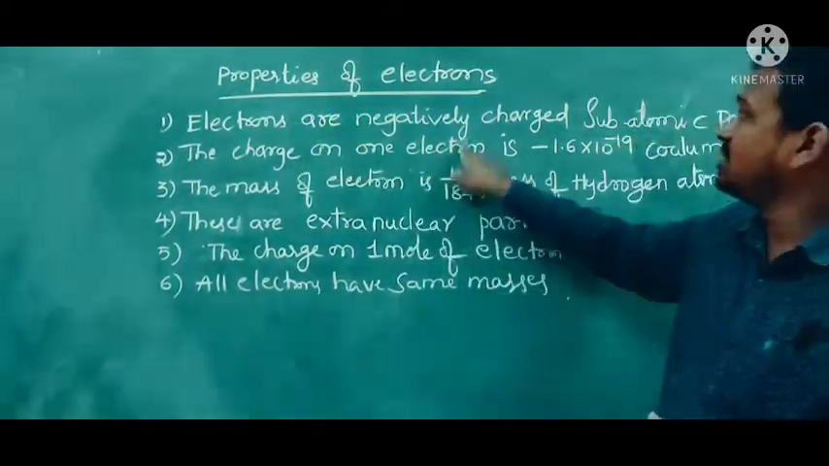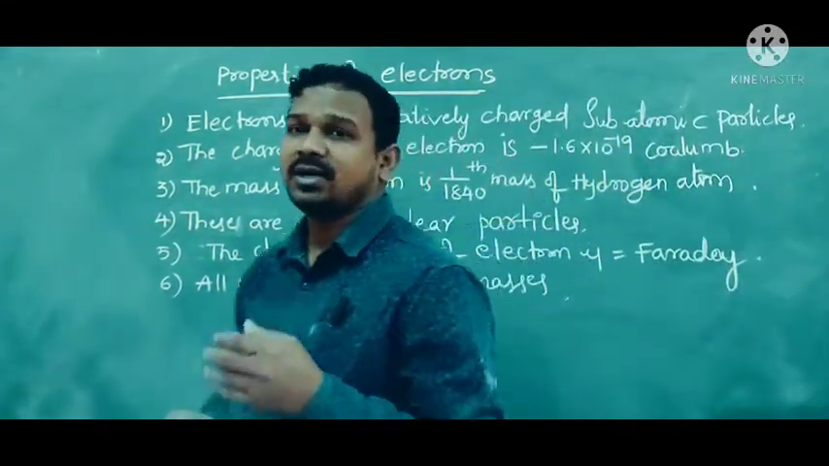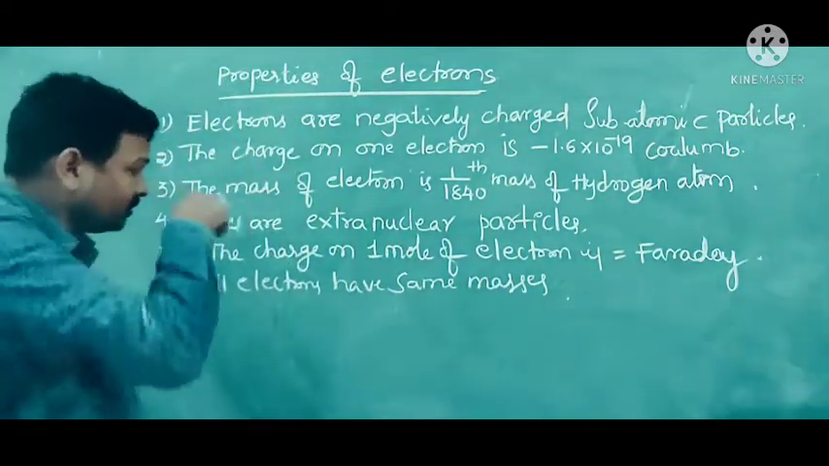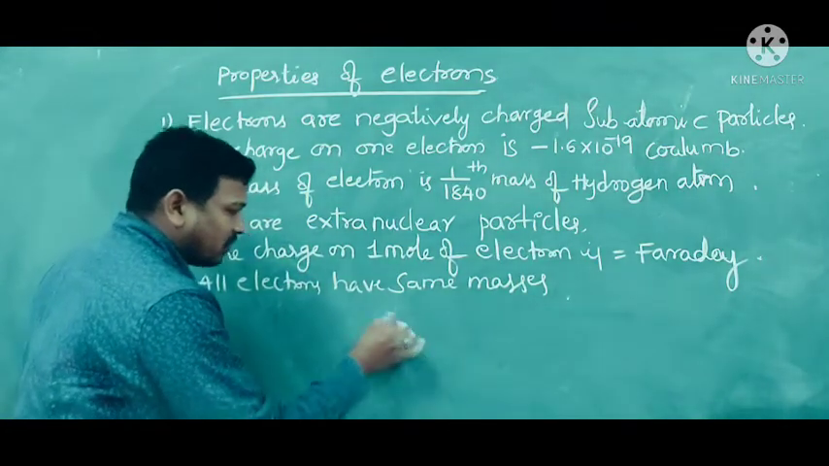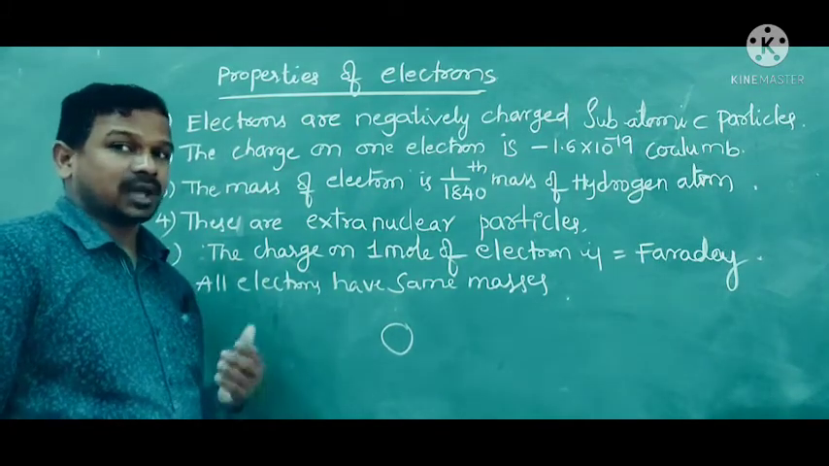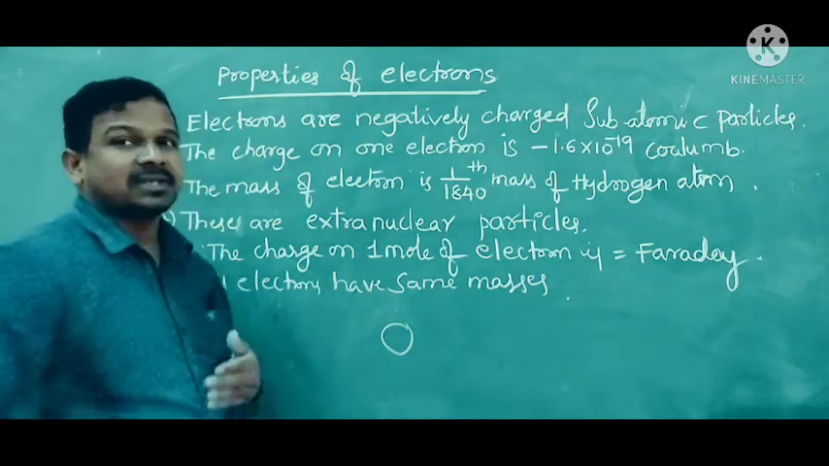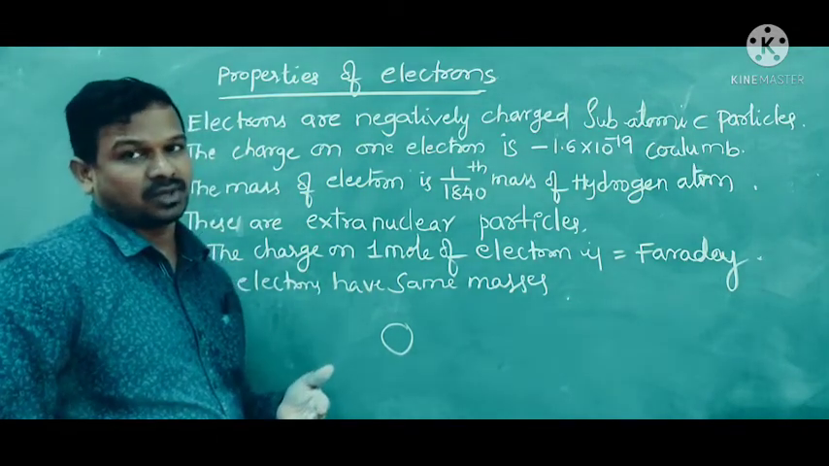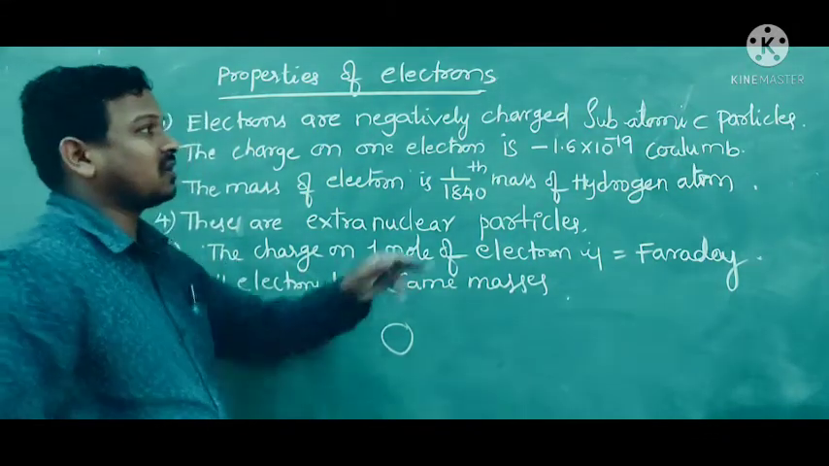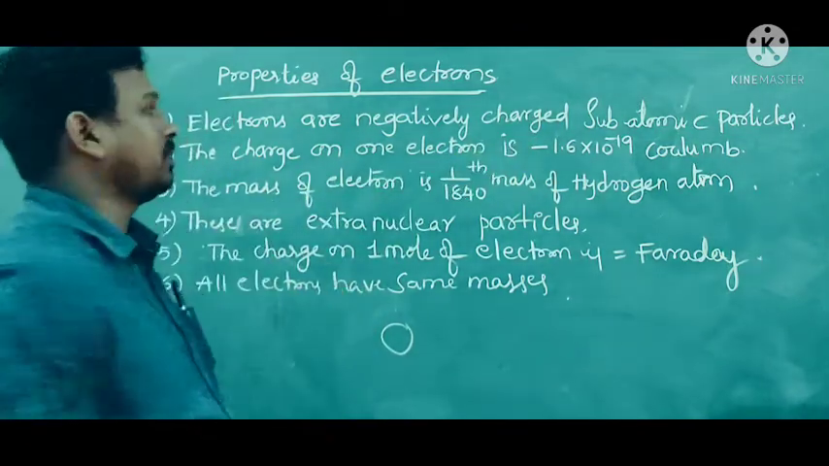The first property is that electrons are negatively charged subatomic particles. Dalton told that the atom is indivisible. Thomson told that the atom is not indivisible. It consists of subatomic particles like protons, electrons and neutrons, meaning inside the atom particles will be there. These particles we can call subatomic particles. Among the three, one of the particles is the electron.